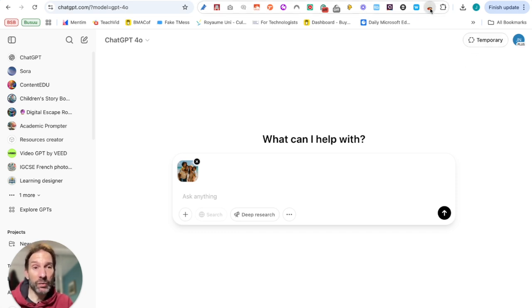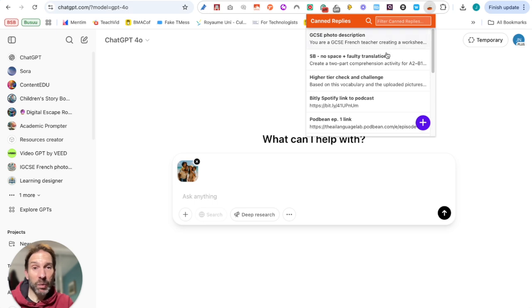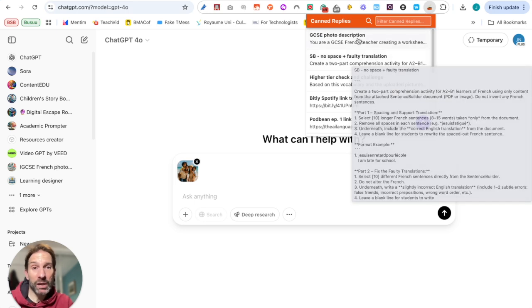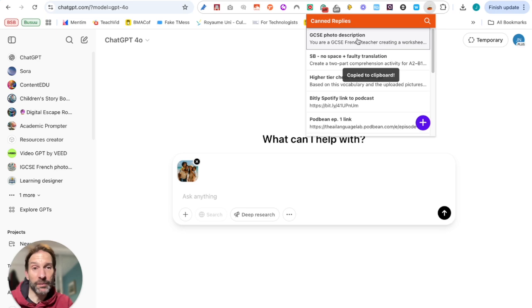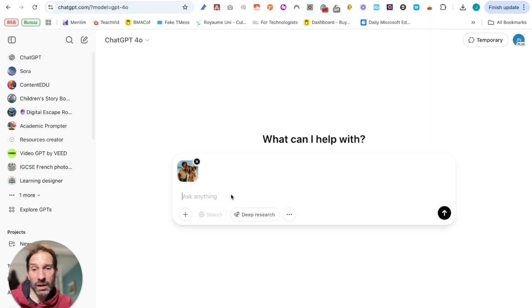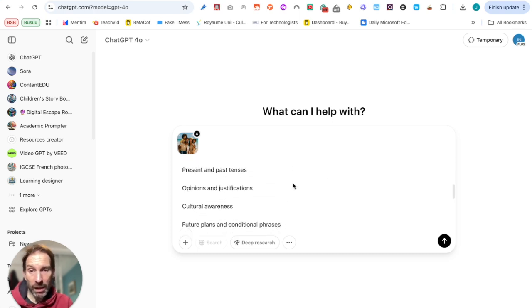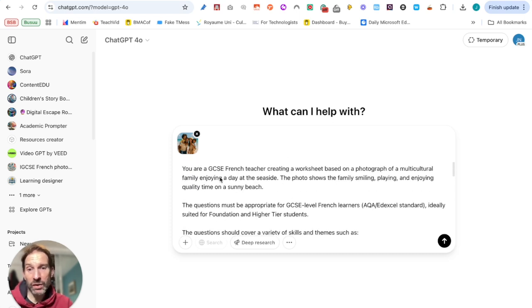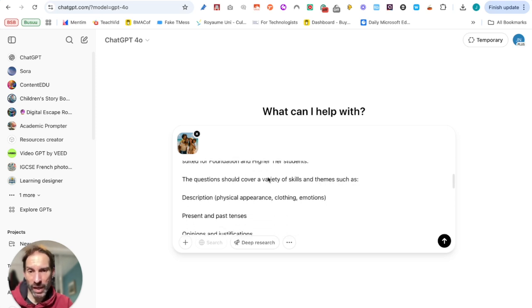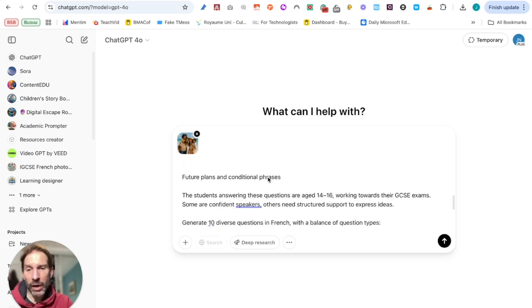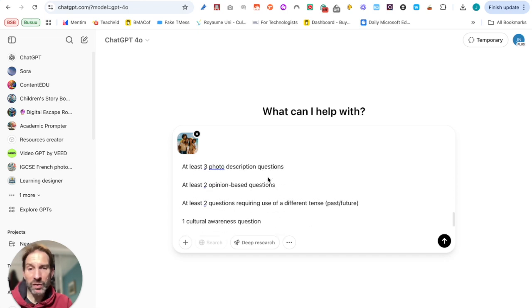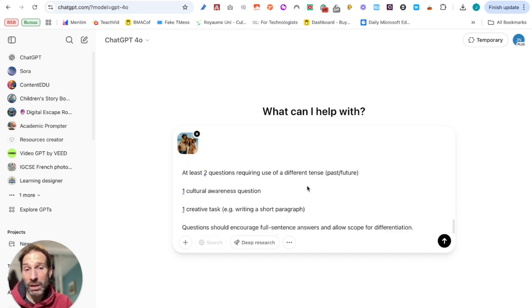So I've popped in a picture I created yesterday, and now I'm going to go to my canned replies and get the GCSE photo description prompt. I pop it in there. I have created it with the CLEAR framework, asking ChatGPT to be a GCSE French teacher and to ask some questions as if the pupils were actually going to be describing the picture in an oral question.